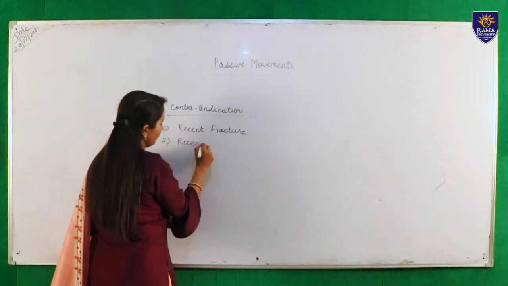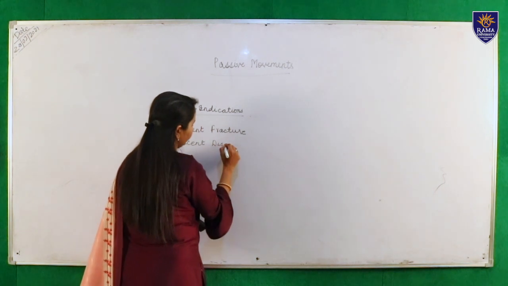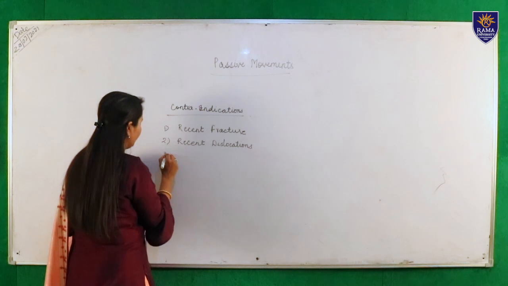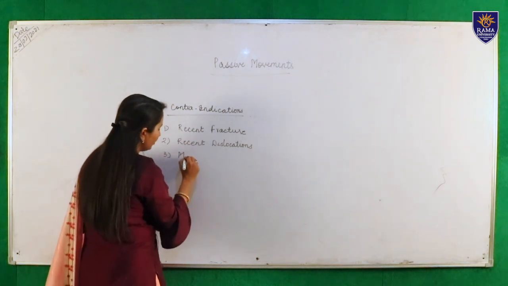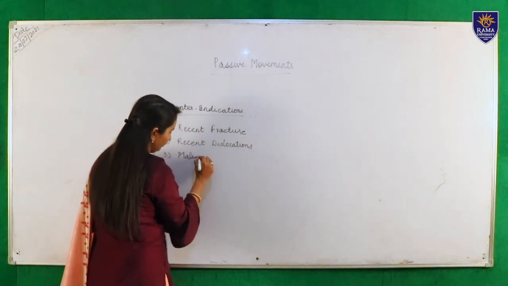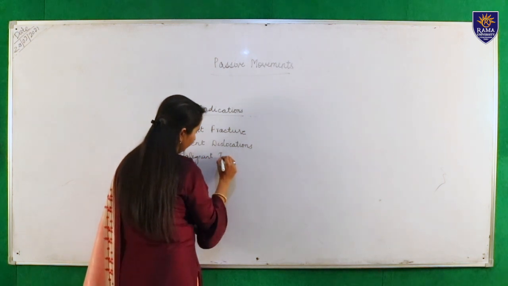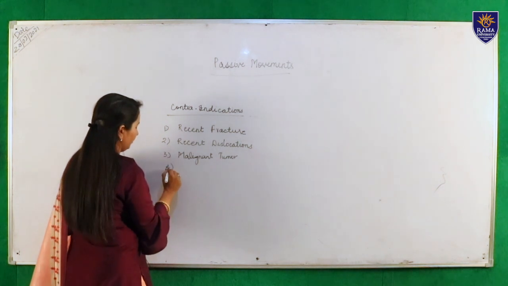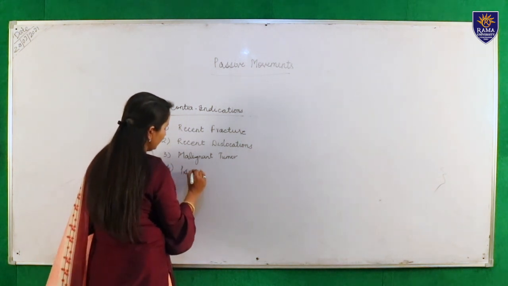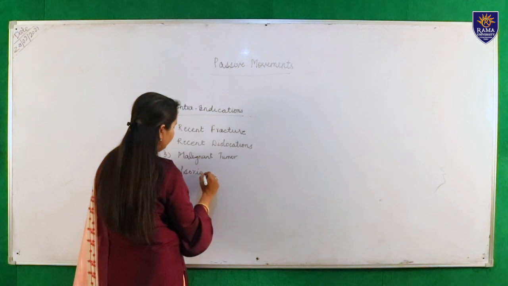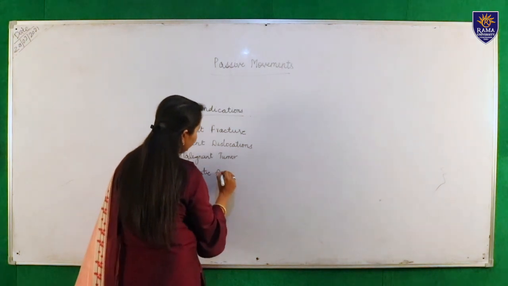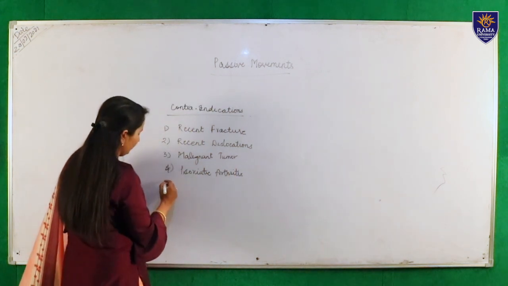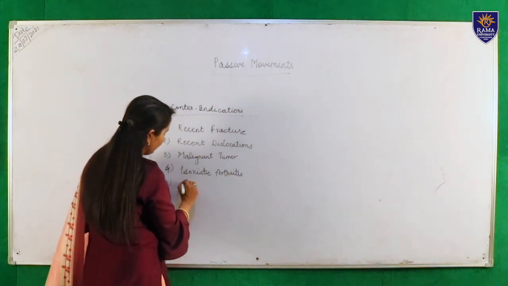Recent dislocations, any malignant tumor, psoriatic arthritis, or DVT.